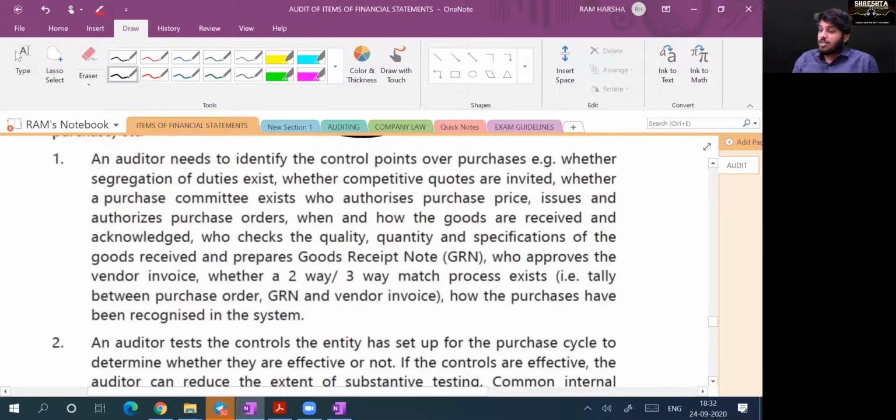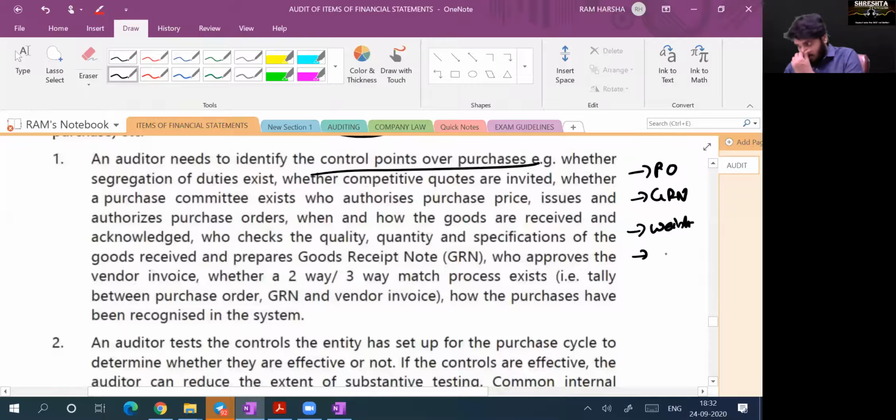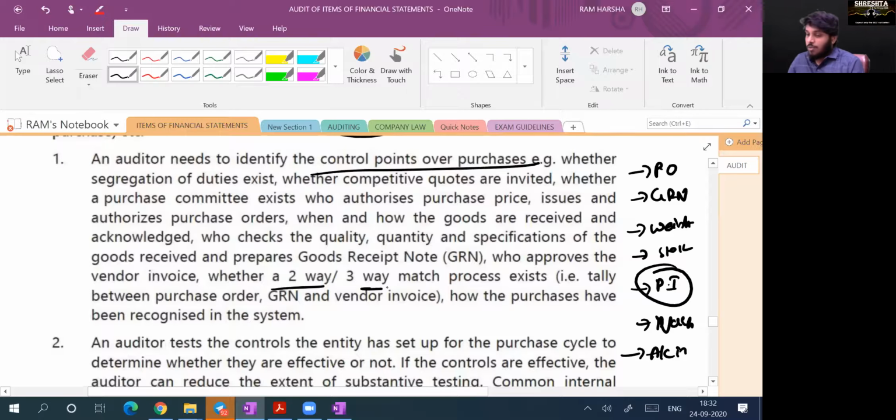So an auditor should understand the control points over purchases. The control points are the purchase order, another control point GRN, another control point weight checking, another control point stock register, another control point purchase invoice ultimately, and another control point voucher and accounting. These are the control points. Are you getting it? So we need to do a two-way match or three-way match. Three-way match means purchase order, GRN and vendor invoice. Two-way match means only purchase order and invoice.